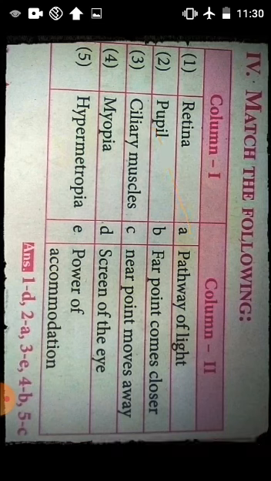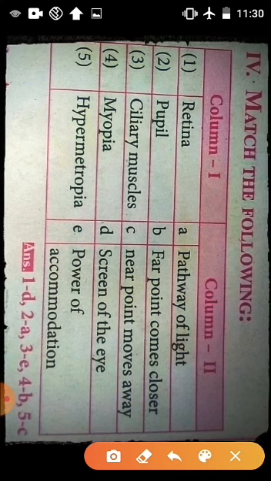The next, third question, ciliary muscles. What is the answer? Yes, very good. The power of accommodation, because it is used to change the focal length of eye lens. So ciliary muscles, the correct match is power of accommodation.